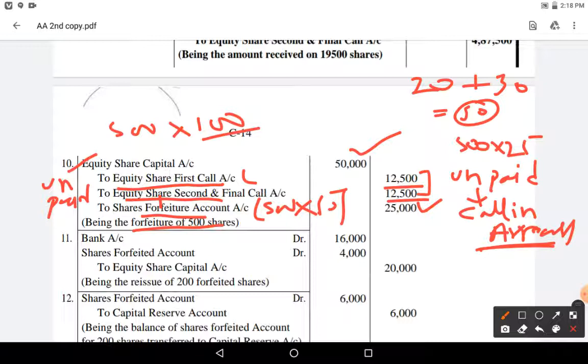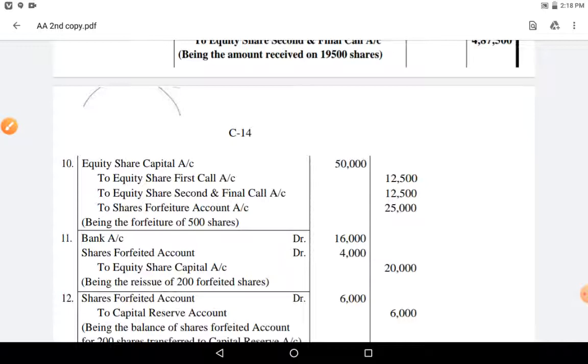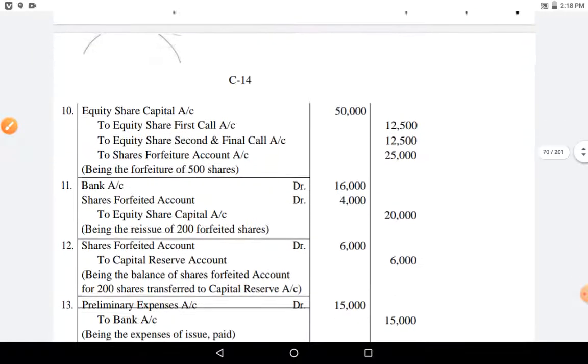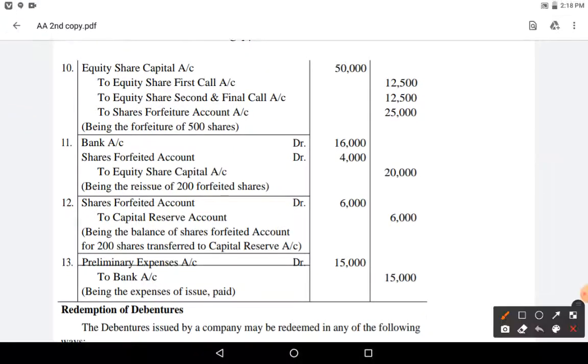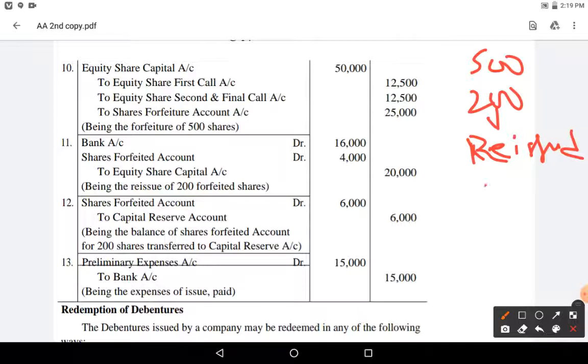What they said? They said out of these 500 forfeited shares, 200 shares were reissued. Okay, reissued at 80 rupees, right? But we need to take face value only.